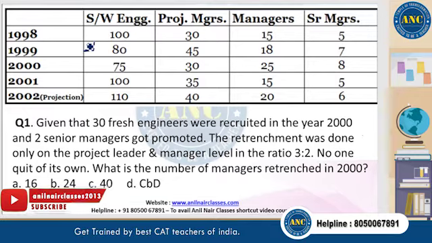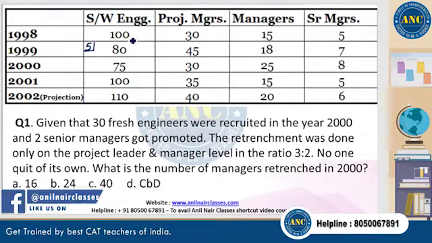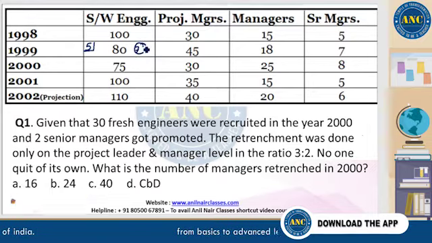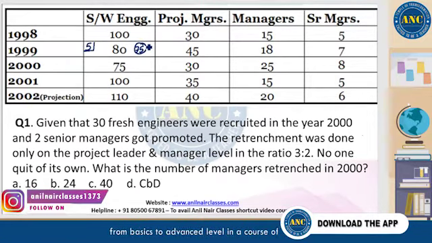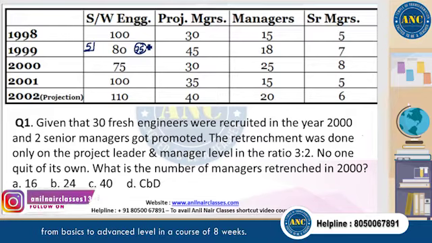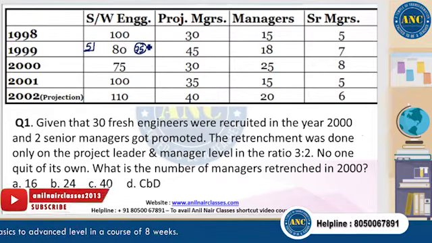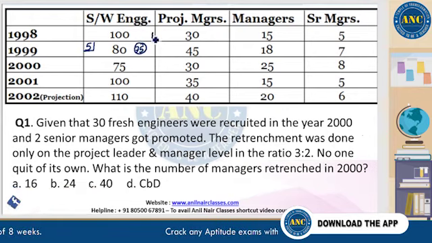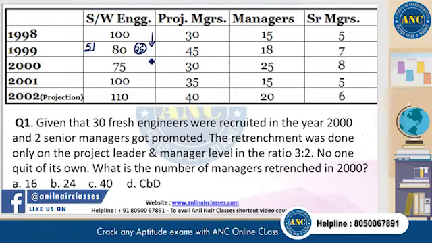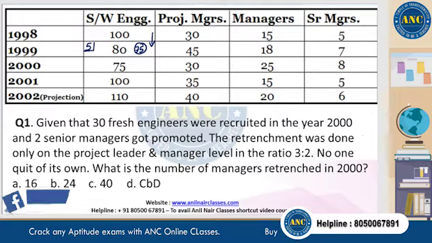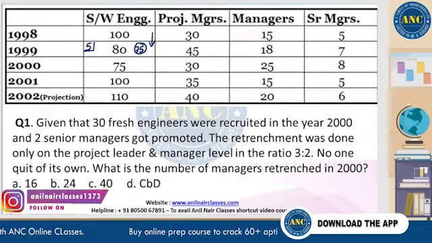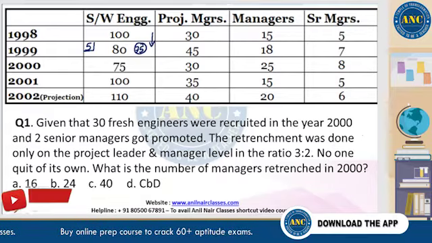That means out of the 100 people from the year 1998, there were 75 members who can be pulled out. So from 100, we're bringing down only 75. What does it mean? As we know, after 3 years experience, a person gets promoted to the head office of the company.